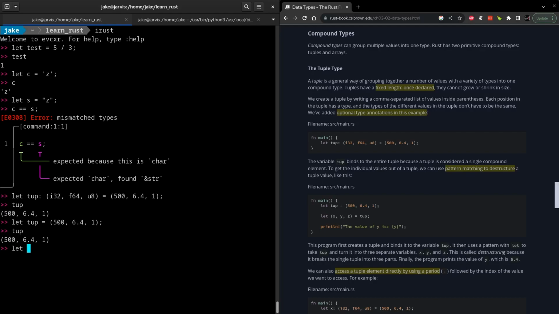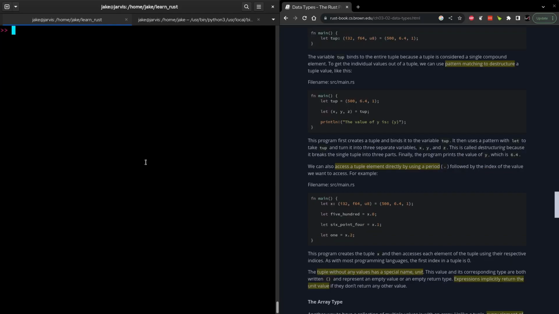So in the examples that they give us, we create 3 new variables on the left-hand side, which correspond to the 3 values in the tuple that we just created. Now, if we look at the value of each of these, we see that it unpacked or destructured each of the values in that first tuple into their positional equivalents on the left-hand side of the assignment, which I'm really glad they added.